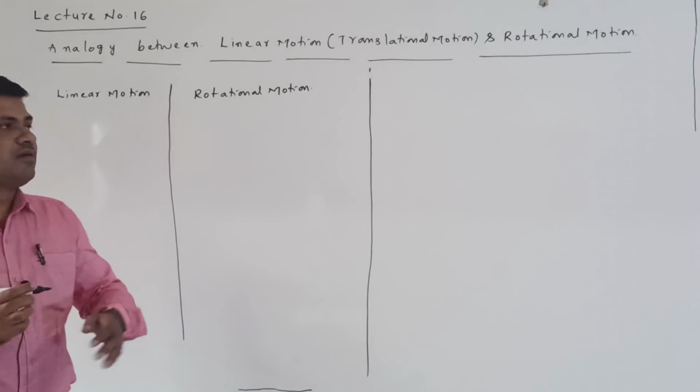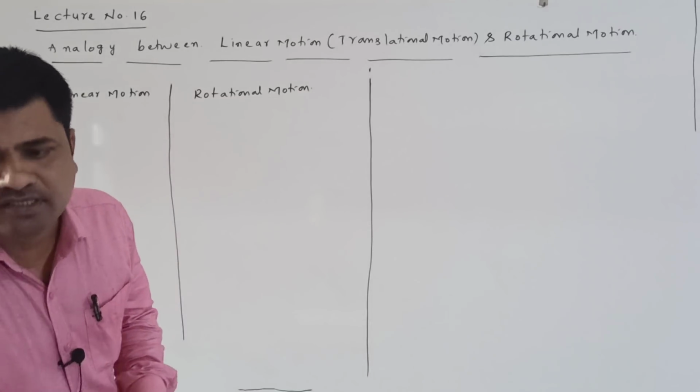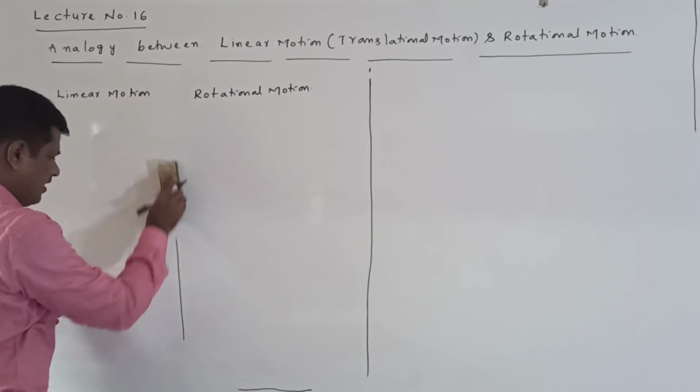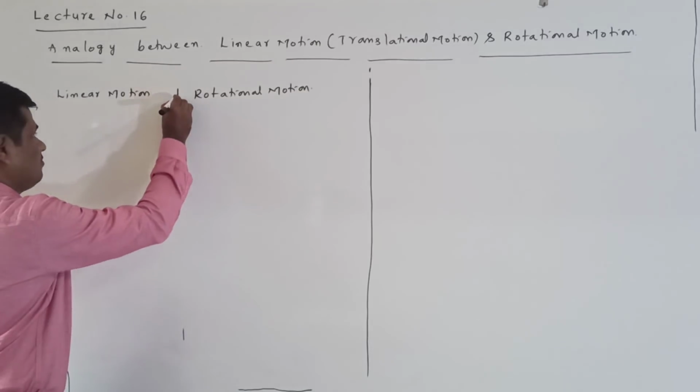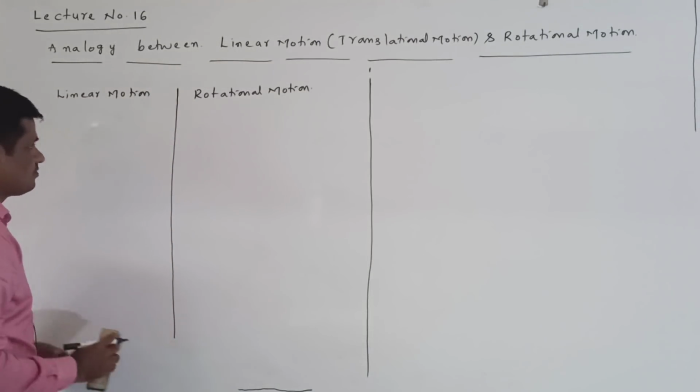Comparing the physical quantities is called analogy.